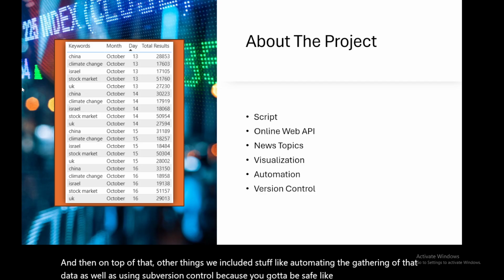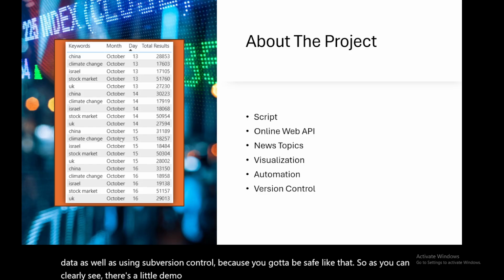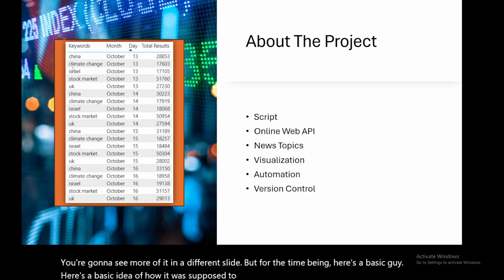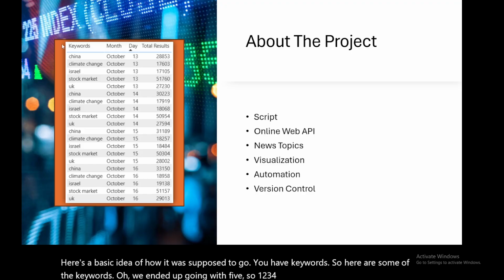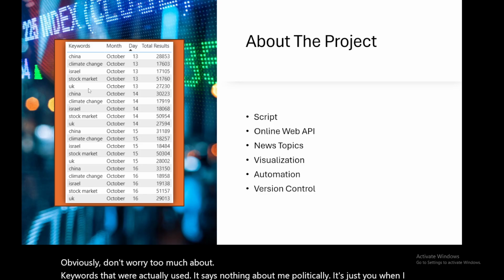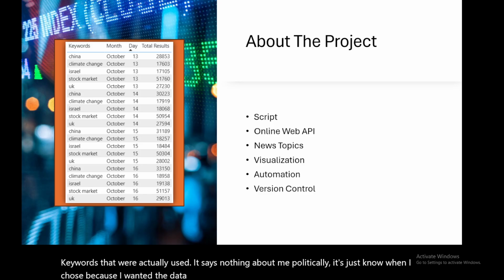So as you can clearly see, there's a little demo here. This is not the only time we're gonna see data for this. You're gonna see more of it in a different slide. But for the time being, here's a basic idea of how it was supposed to go. You have keywords. So here are some of the keywords. We ended up going with 5. So 1, 2, 3, 4, 5. Obviously, don't worry too much about the keywords that were actually used. It says nothing about me politically. It's just what I chose because I wanted the data to be interesting.